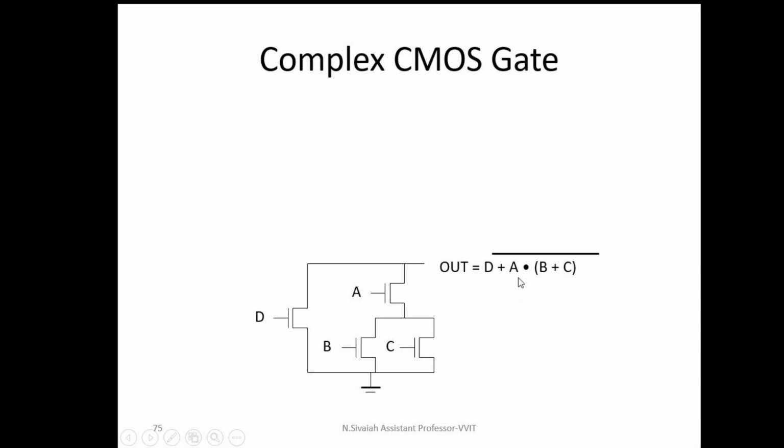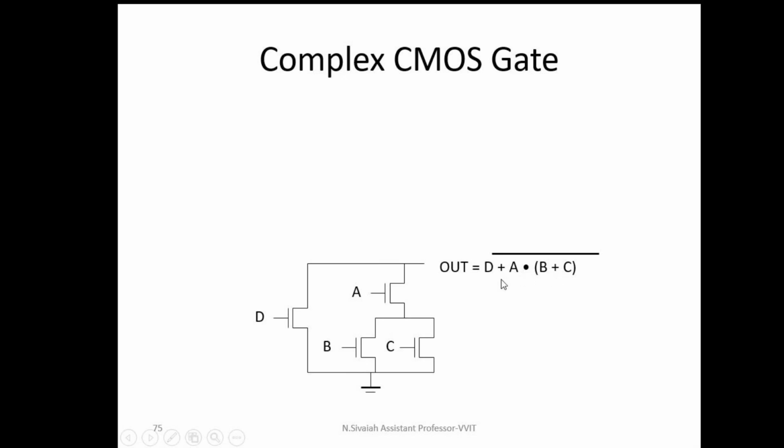Now, what is the next one? A into B plus C. This is a product term only. In case of pull down network, to implement a product term, I can connect in series only. This A transistor is connected in series with the parallel combination of B plus C. Till now, this circuit gives A into B plus C.